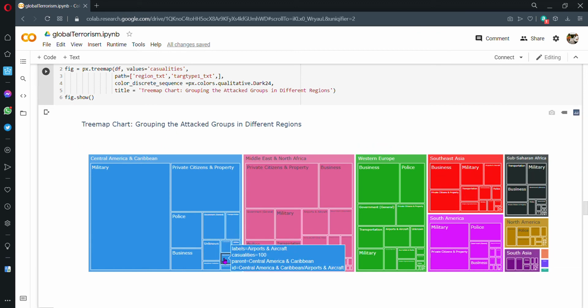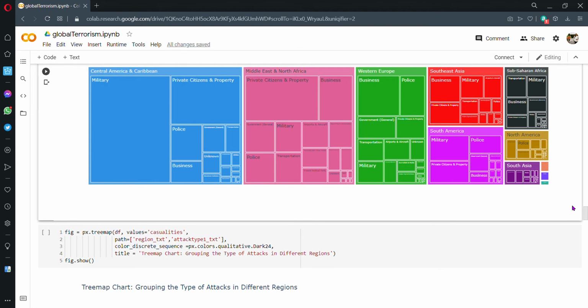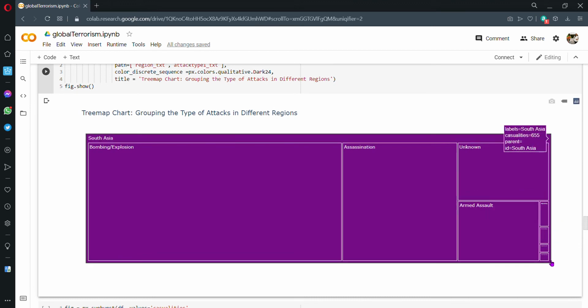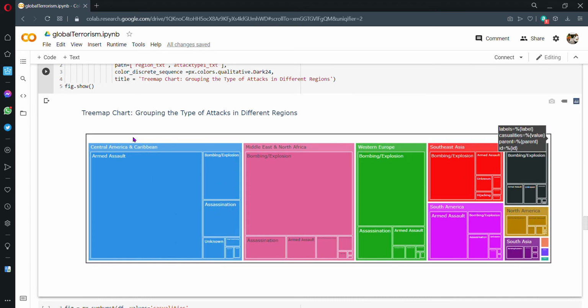So this is that tree map. Again, very interesting. Further ahead, I have another tree map grouping the type of attacks in different regions. Again, we have the regions as our parent class, and the type of attack which caused the maximum number of casualties will be a bigger box. So in Central America and Caribbean, armed assault caused the maximum number of casualties. In Western Europe, bombing caused the maximum number of casualties. And again, we have the same zoom in functionality here. Zoom out.